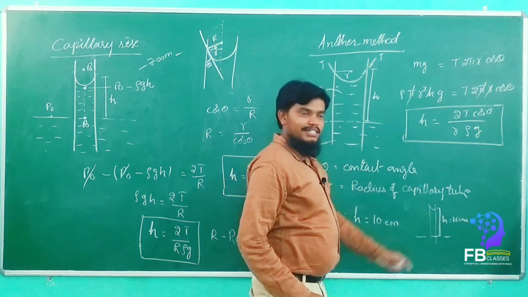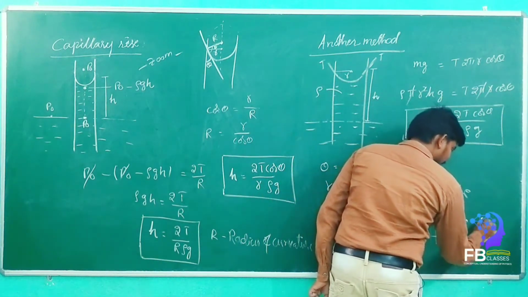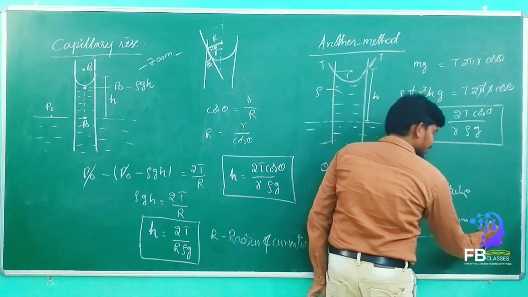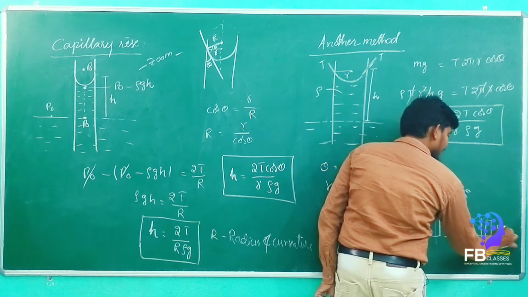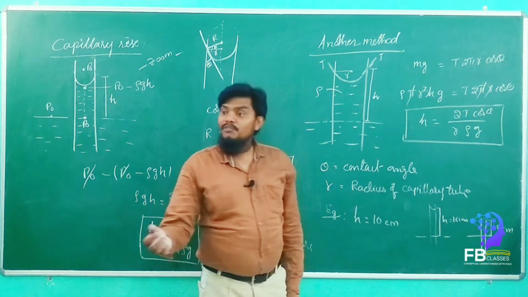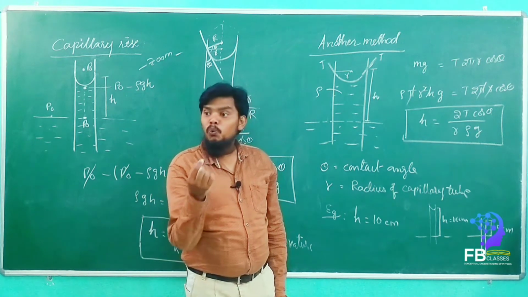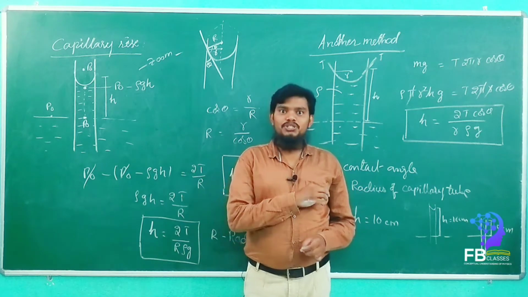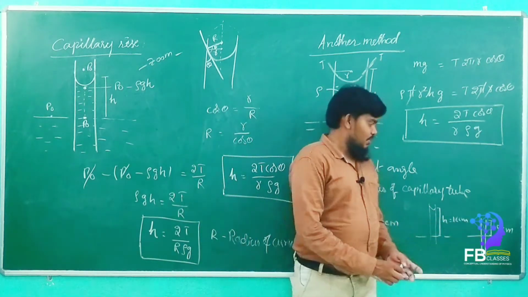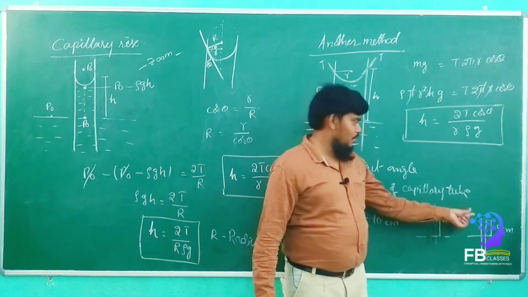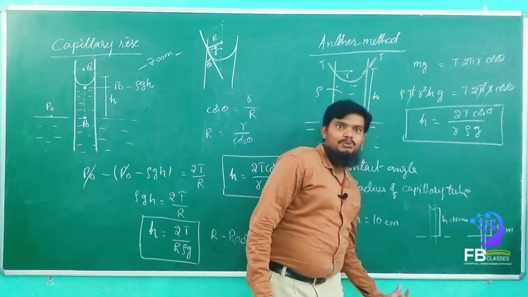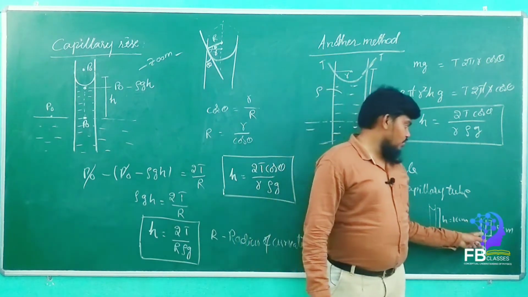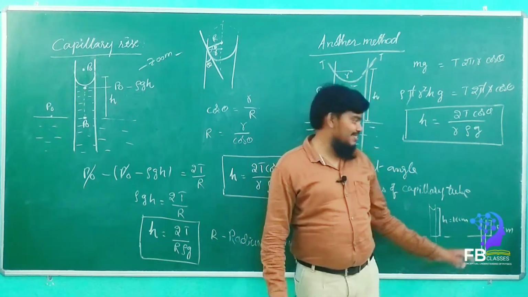After I find out 10 centimeters, what I did, the capillary tube I immersed into the liquid in such a way that the height comes as only 5 centimeters. Then what will happen to the water? Is it overflow or not? That is the question. Is it overflow or not? Before it came as 10 centimeters, now the same capillary tube I made go deep into the water, whose height of the capillary tube is only 5 centimeters.